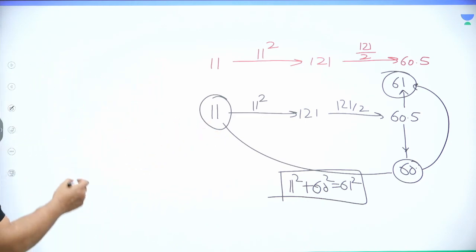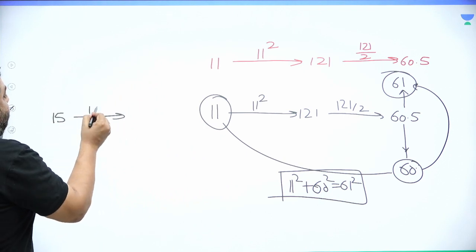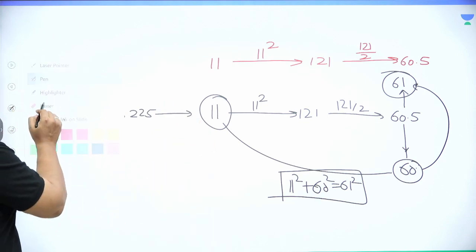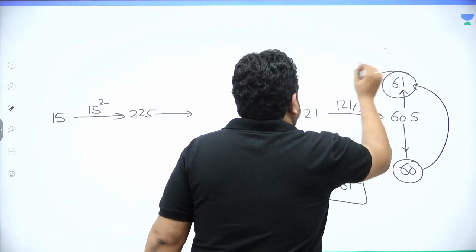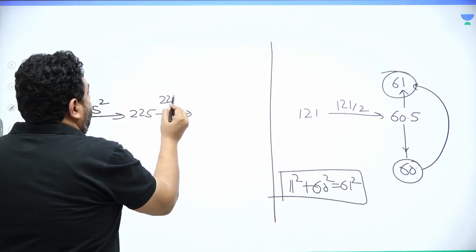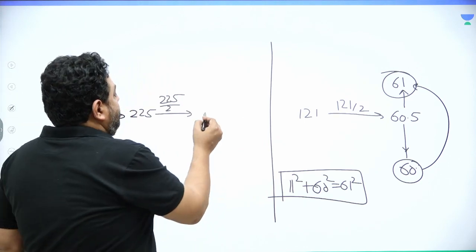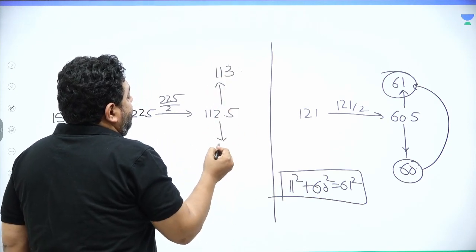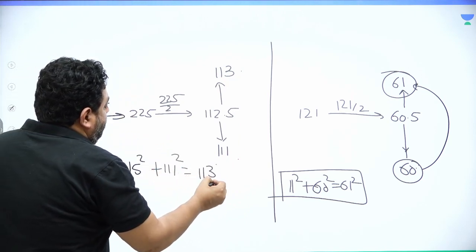So let's find a Pythagorean triplet starting with, suppose you say, 15. What is 15 squared? 225. I hope you have written it, guys. What is 225 by 2? 200 by 2 is 100, 25 by 2 is 12.5. So it is 112.5. A number bigger than this is 113, and a number smaller than this is 111. So 15 squared plus 111 squared is equal to 113 squared.